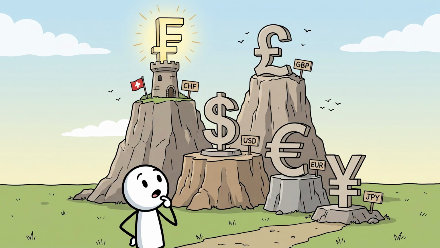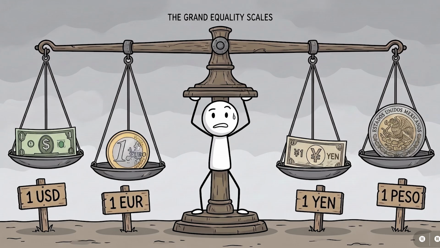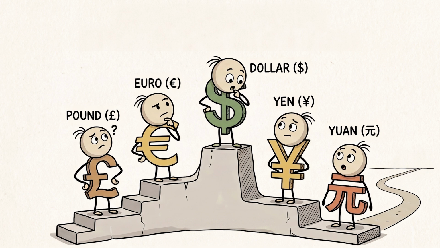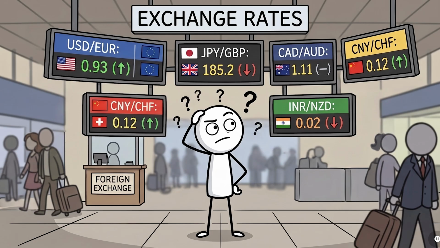This raises an interesting question. Why does every country have a different currency value? Why isn't $1 equal to €1, £1, and every other currency? And why do some currencies seem powerful while others seem weak? The answer is much more fascinating than you might think. Let's find out.